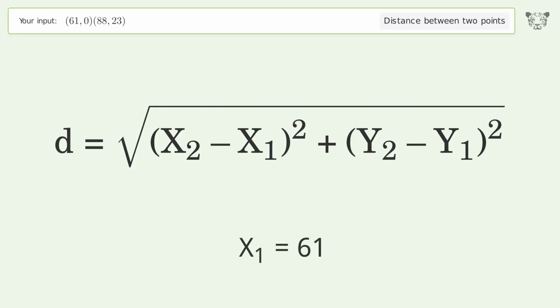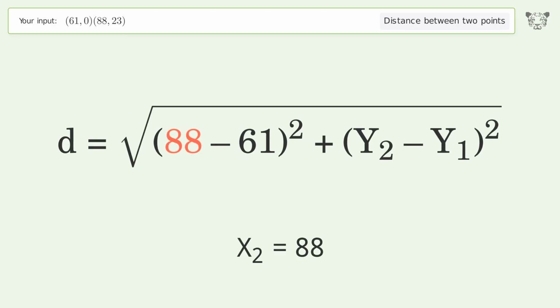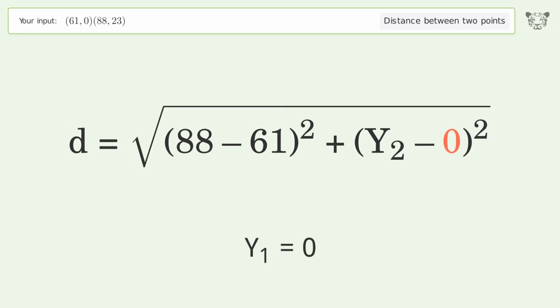x1 equals 61. x2 equals 88. y1 equals 0. y2 equals 23.